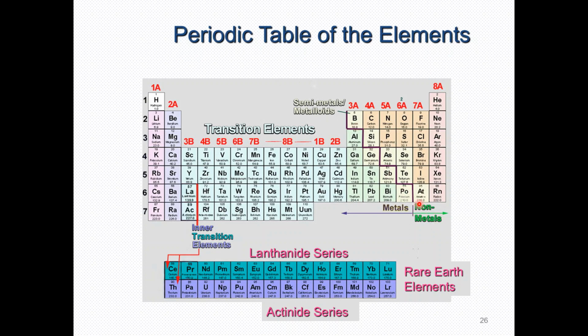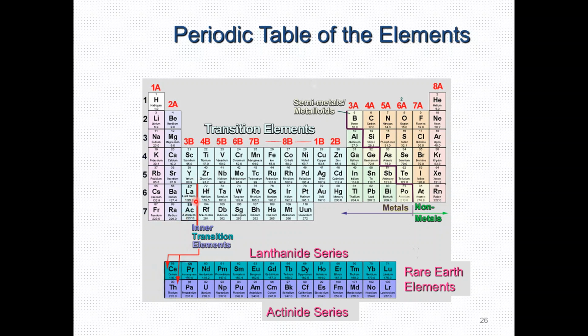Groups 7A and 8A are called non-metals, which are further divided into two groups. Group 7A are called halogens, and group 8A are called the noble gases, or we can also call them the inert gases. When you come here, group 1A, except hydrogen, are called alkali metals, and group 2A are called alkaline earth metals.